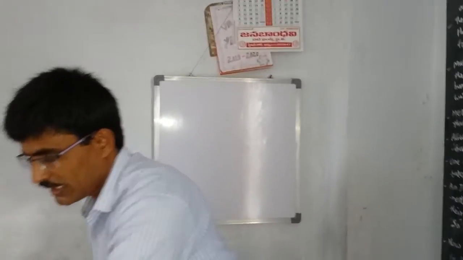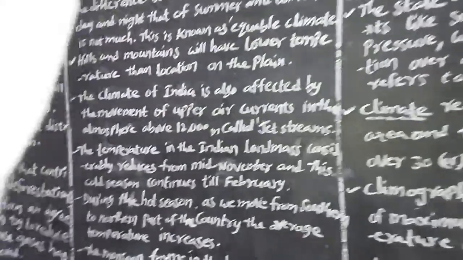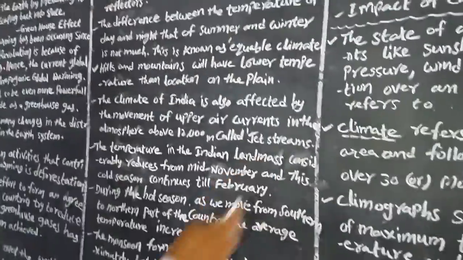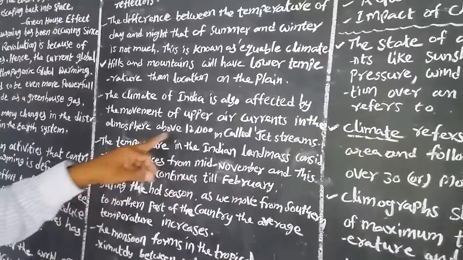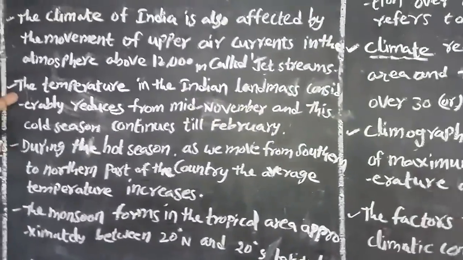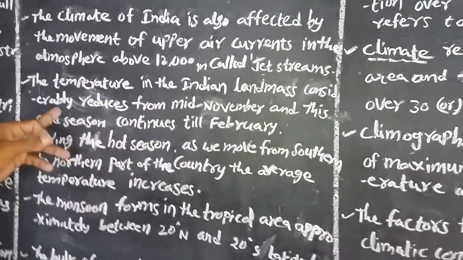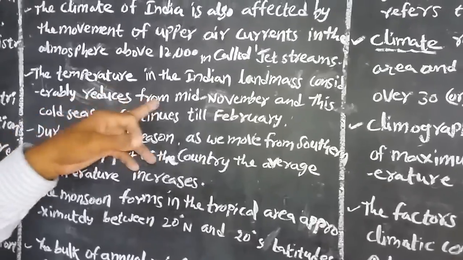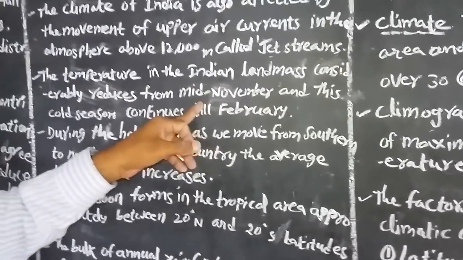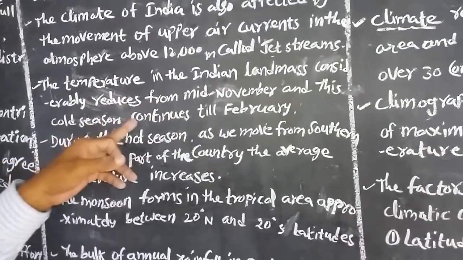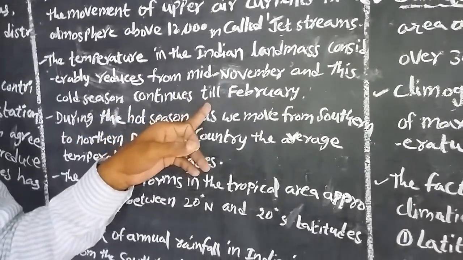The air flowing in this area is called the jet streams in India. Next, the temperature in the Indian land masses considerably reduces from mid-November, and this cold stream continues till February.